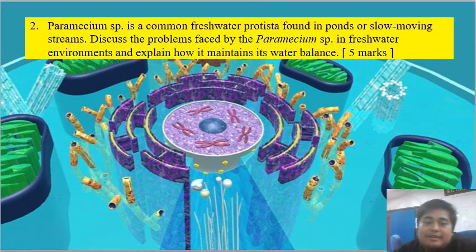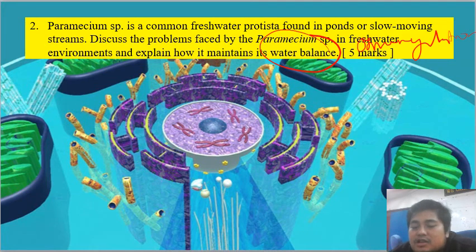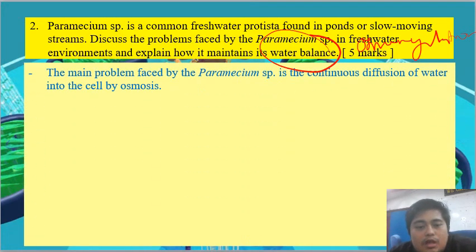So next question: Paramecium is a common freshwater protist found in ponds or slow-moving streams. Discuss the problem faced by paramecium in a freshwater environment and explain how it maintains its water balance. When we talk about water balance, we are talking about osmoregulation, or in Malay we call it pengawalaturan osmosis. So the main problem faced by paramecium is the continuous diffusion of water into the cell by osmosis.